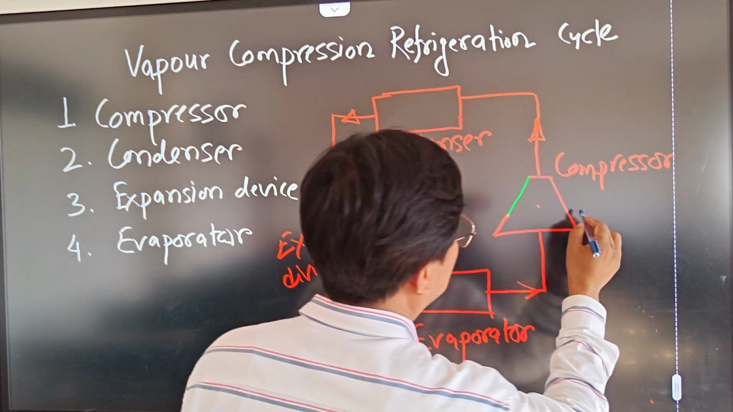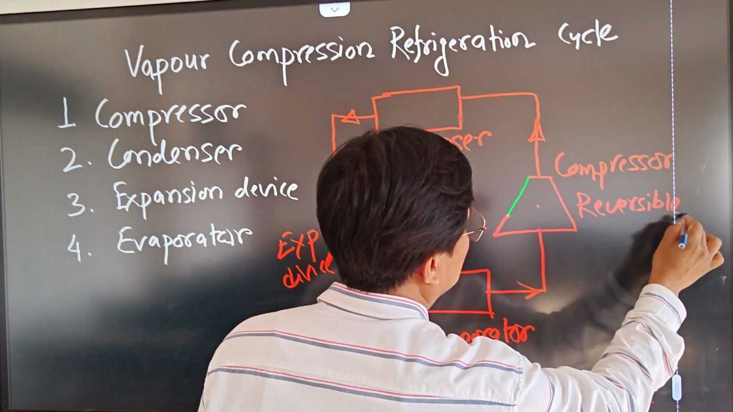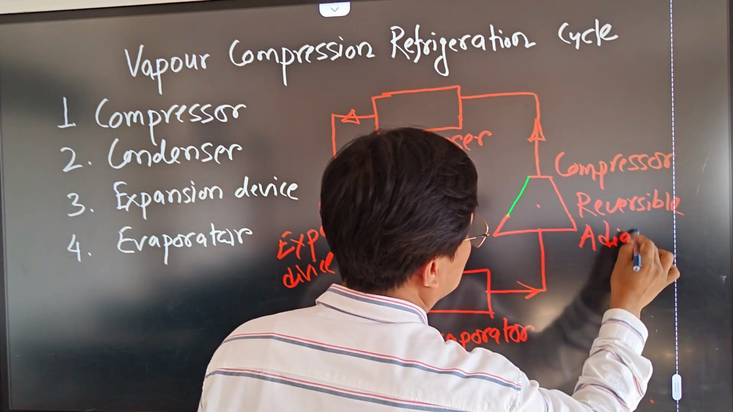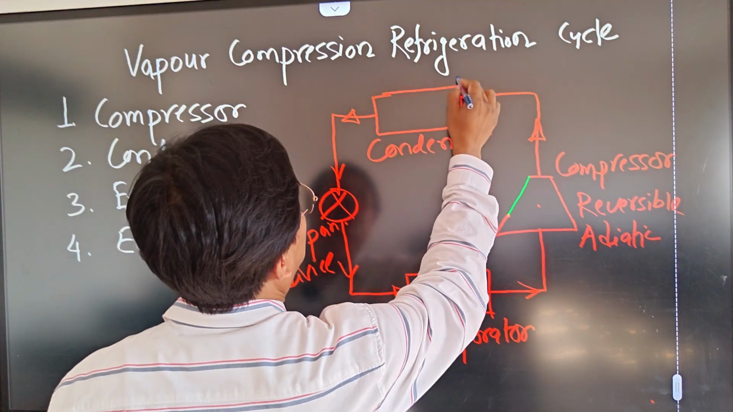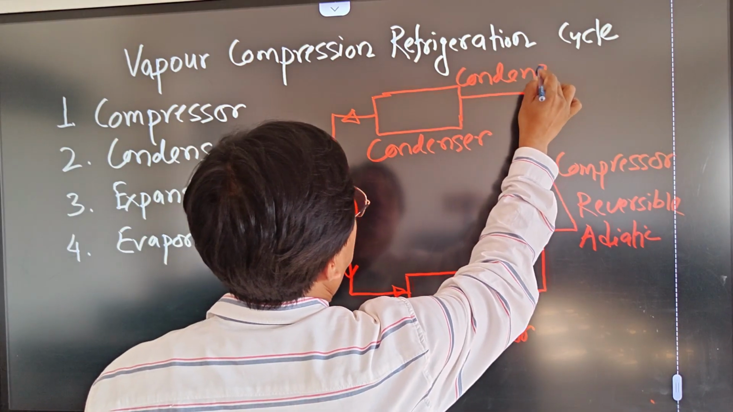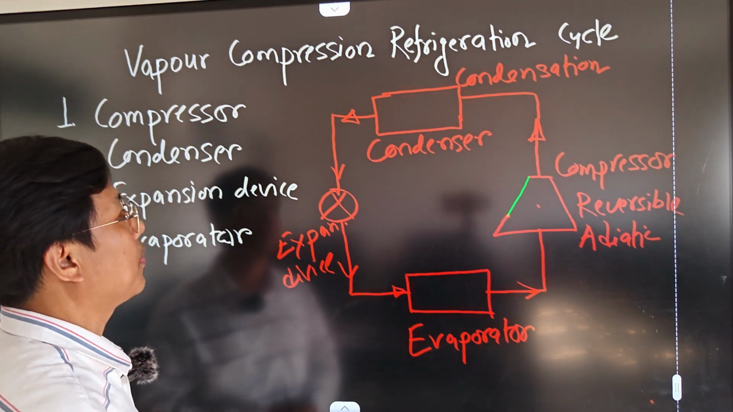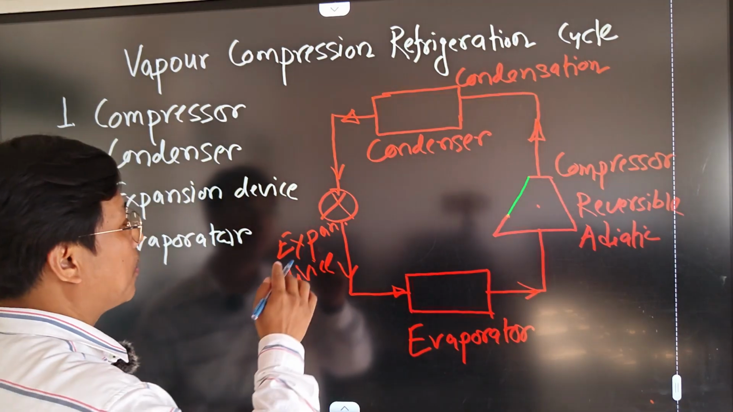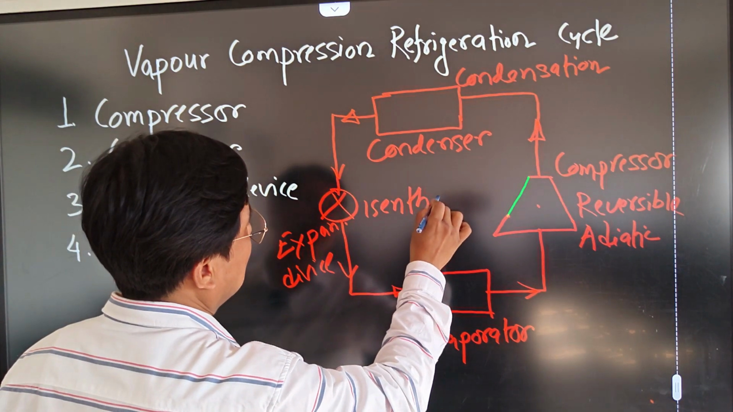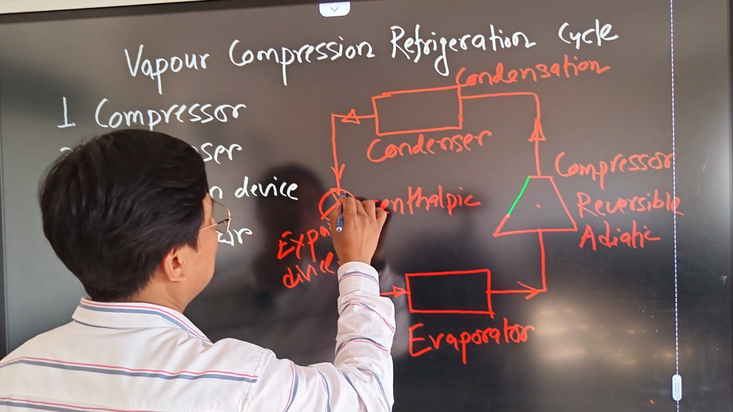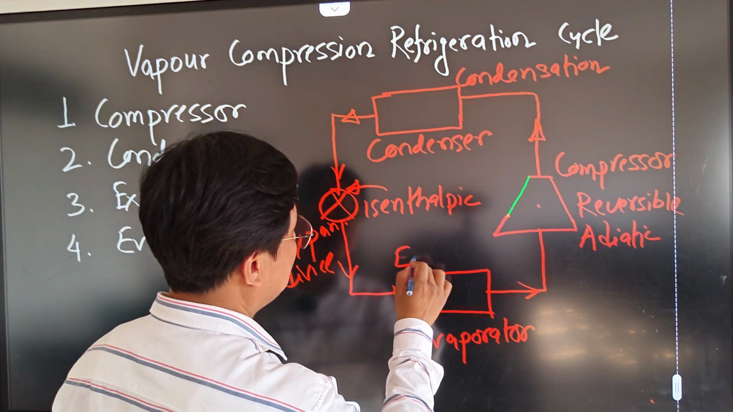So in the compressor, reversible adiabatic process will take place, and in the condenser, condensation will take place. Inside the expansion device, the isenthalpic process will take place, and in the evaporator, evaporation will take place.